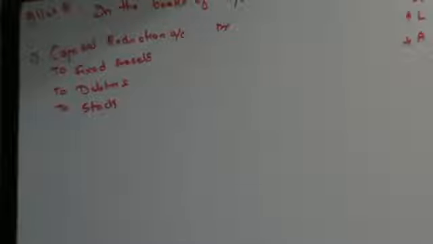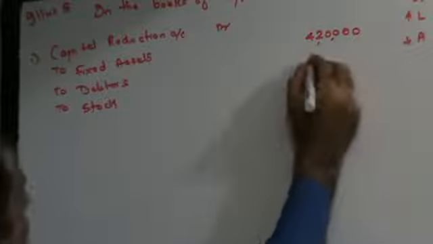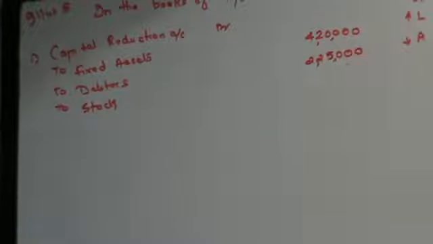Right? Fixed assets by 20%, 21 lakhs. So that's 4,20,000. Someone please cross check. Debtors is 15% of 15 lakhs. So 2,25,000. Someone cross check please. And stock by 55%. Stock is 20 lakhs.